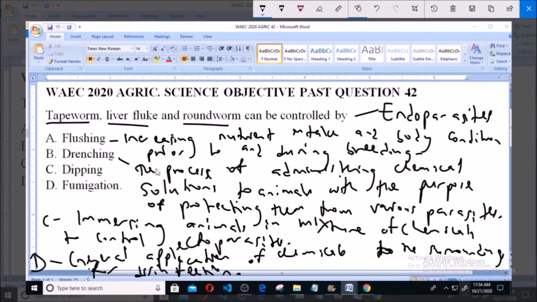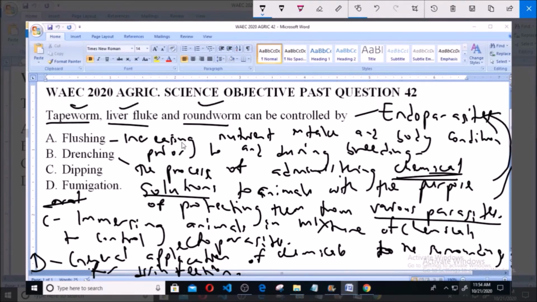Now, option B, which is drenching, specifically talks about administering chemical solutions to animals to protect them from various parasites. These chemical solutions are administered orally, via the mouth, and this is done to protect from various parasites, specifically endoparasites such as the tapeworm, the liver fluke, and the roundworm. So option B, drenching, is the procedure that is used to control endoparasites such as tapeworm, liver fluke, and roundworm, and it is the correct answer to this question.